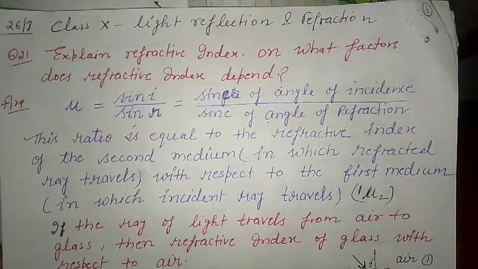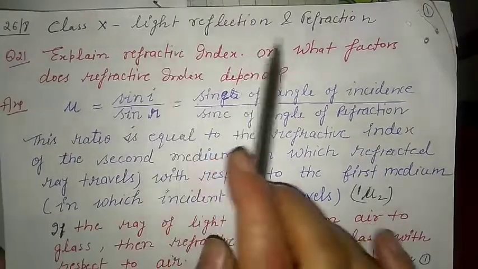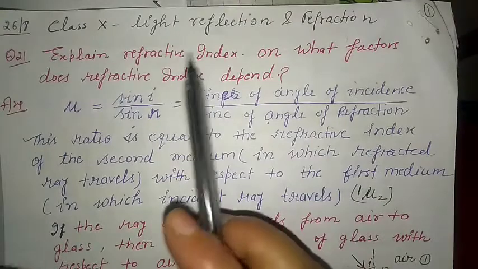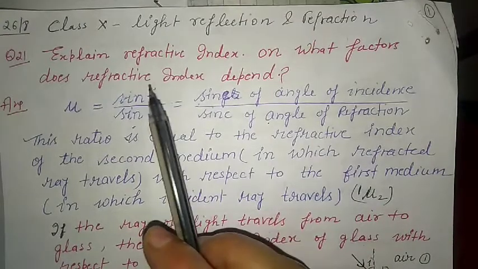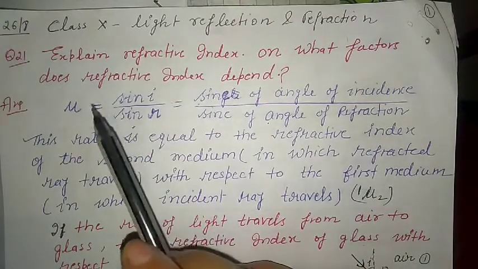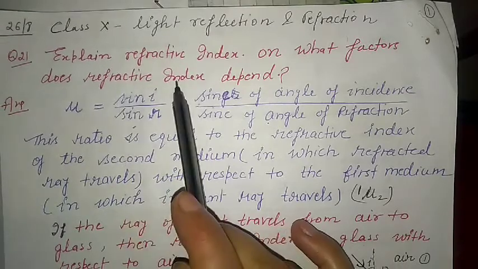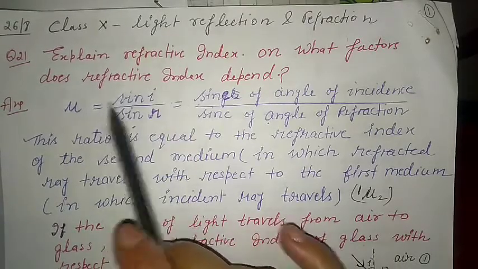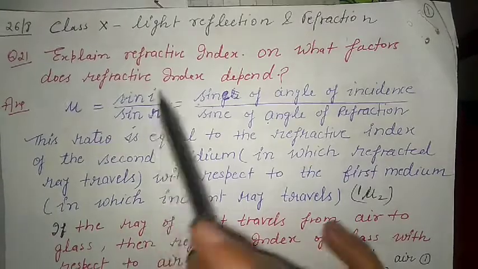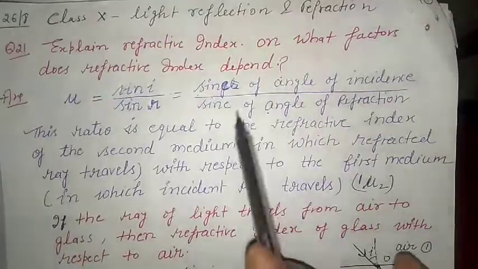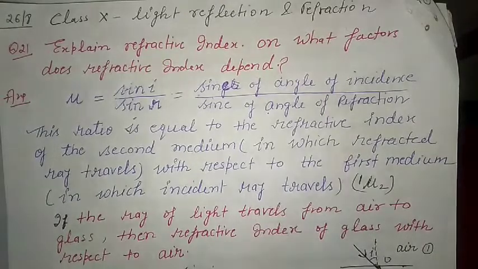Hello everyone. Today with the same topic, light, reflection and refraction. In the last video we discussed Snell's law. In that we have one new term, that is the refractive index. Refractive index is equal to sin i upon sin r, sine of angle of incidence upon sine of angle of refraction.